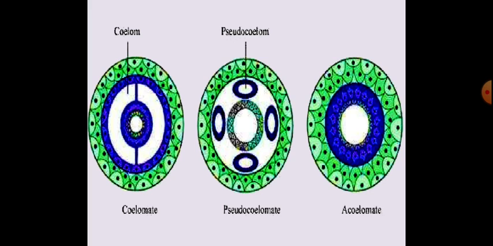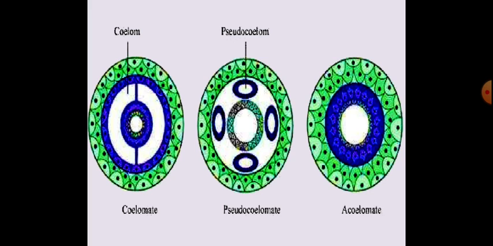Last one is acoelomate. Acoelomate means coelom is absent. Body cavity is absent. You will only have three layers: outer ectoderm, middle mesoderm and inner endoderm. That means the body cavity, the coelom itself, is absent. They are called acoelomates.